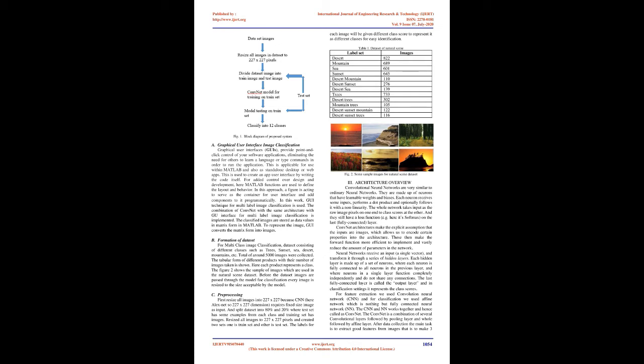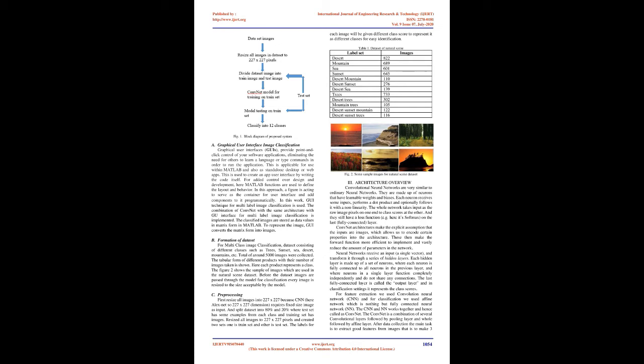3. Architecture overview. Convolutional neural networks are very similar to ordinary neural networks. They are made up of neurons that have learnable weights and biases. Each neuron receives some inputs, performs a dot product and optionally follows it with a nonlinearity. The whole network takes input as the raw image pixels on one end to class scores at the other. And they still have a loss function, here it's softmax, on the last, fully connected, layer.